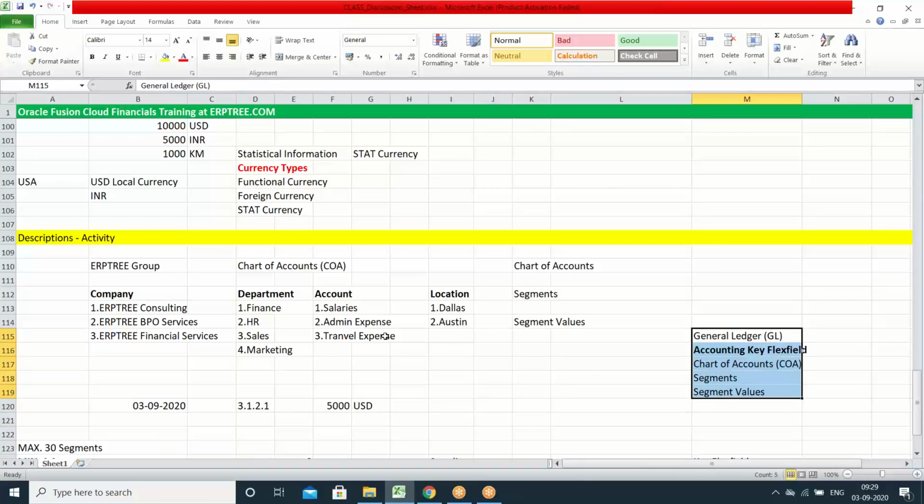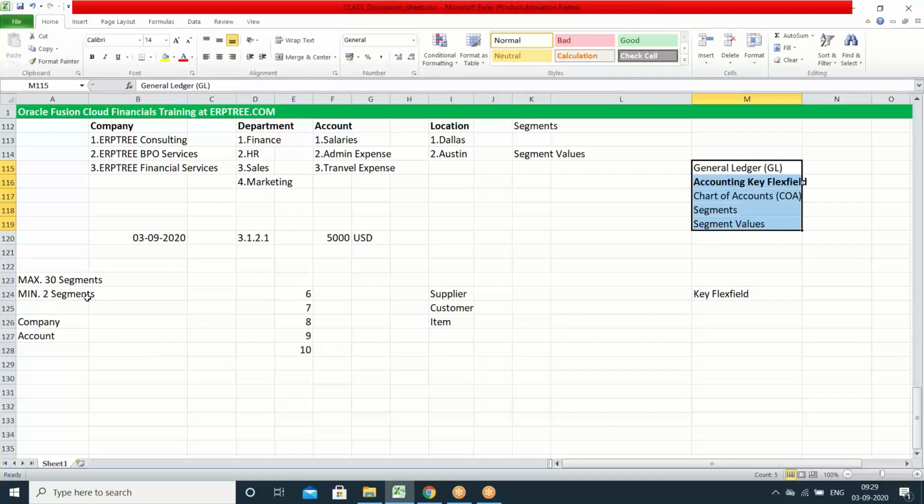When I talk about how many segments we can create, it is up to 30 segments. Oracle allows us to create up to 30 segments, but at the same time Oracle recommends using fewer segments. If you look at your car speedometer, you can see 300, 400 speed, but we know how much speed we have to go. In the same way, Oracle is giving up to 30 segments as a feature, but generally Oracle recommends always trying to use fewer segments.